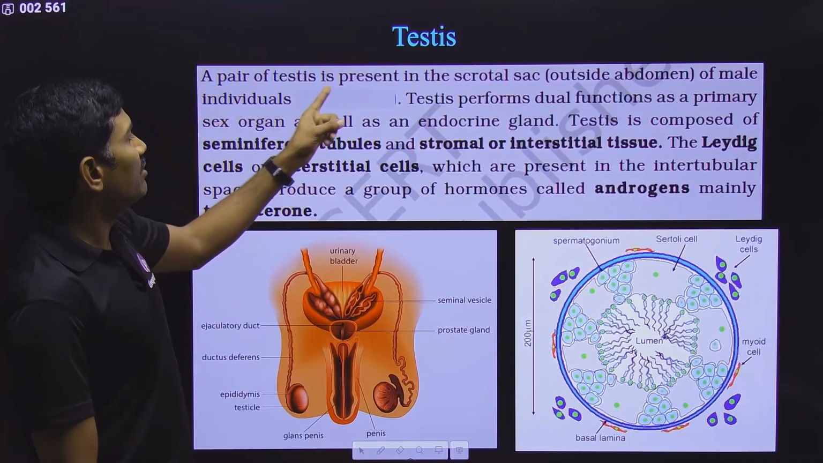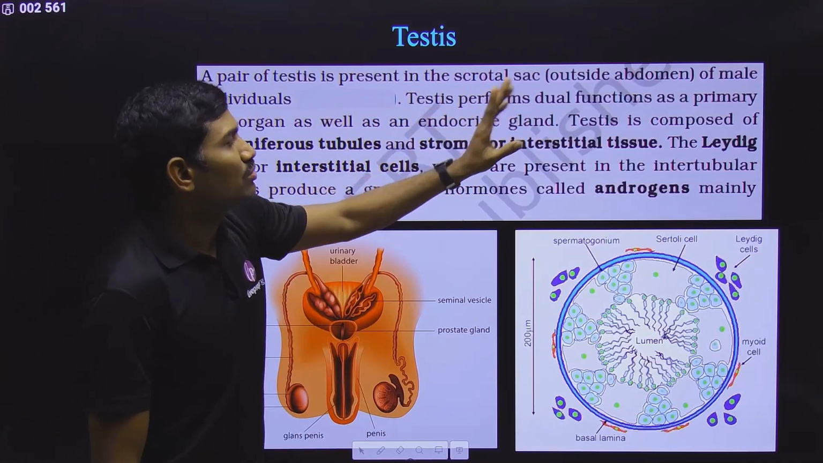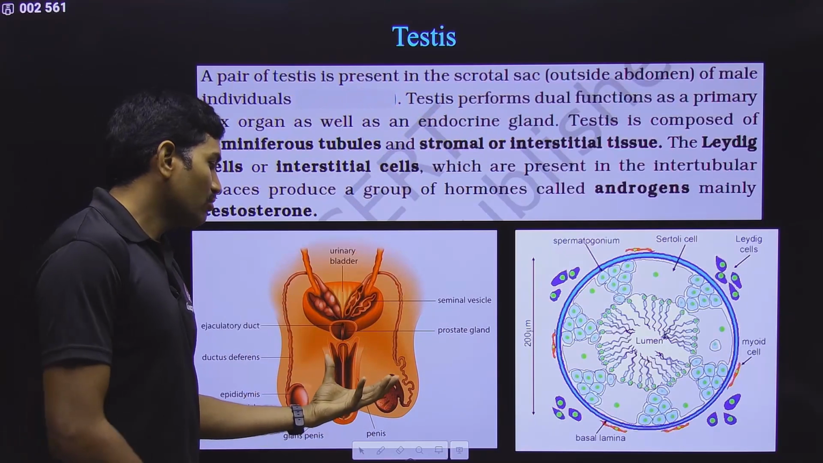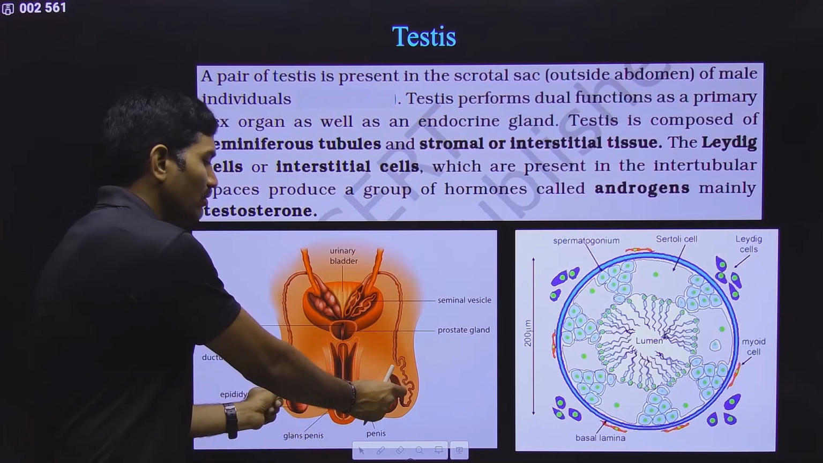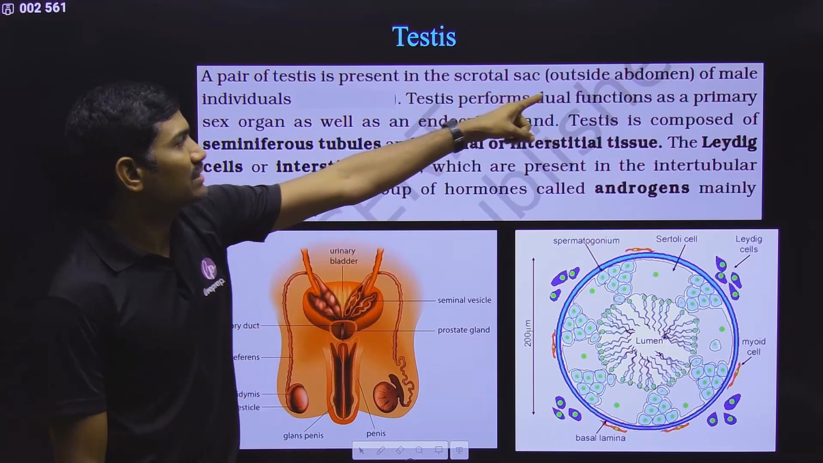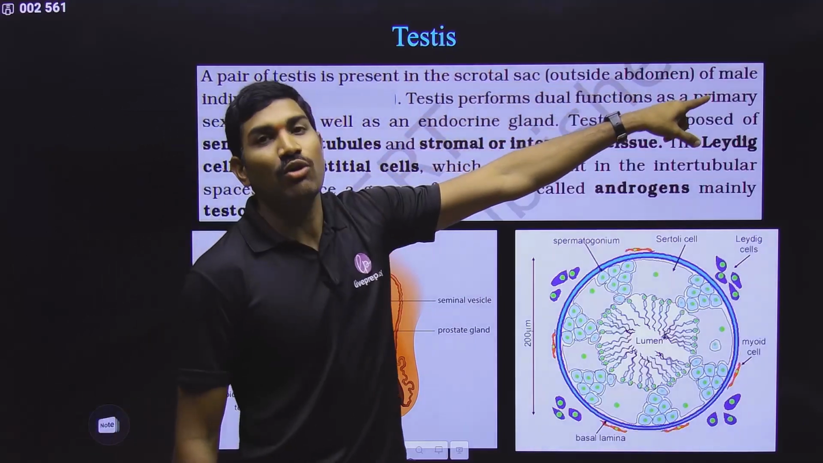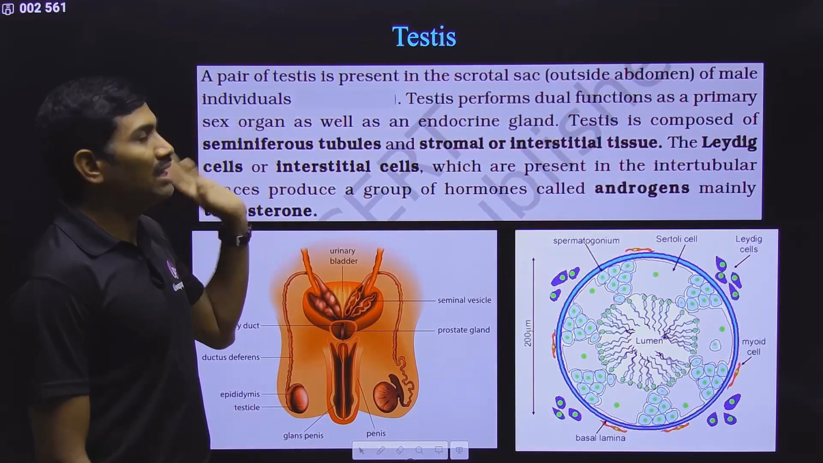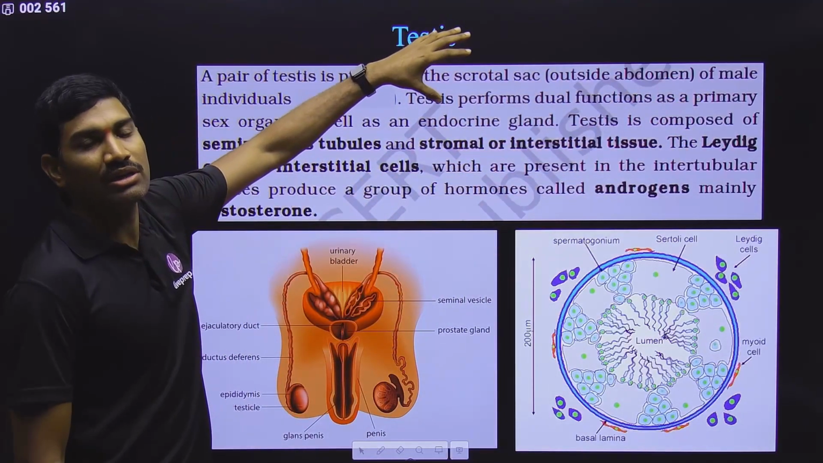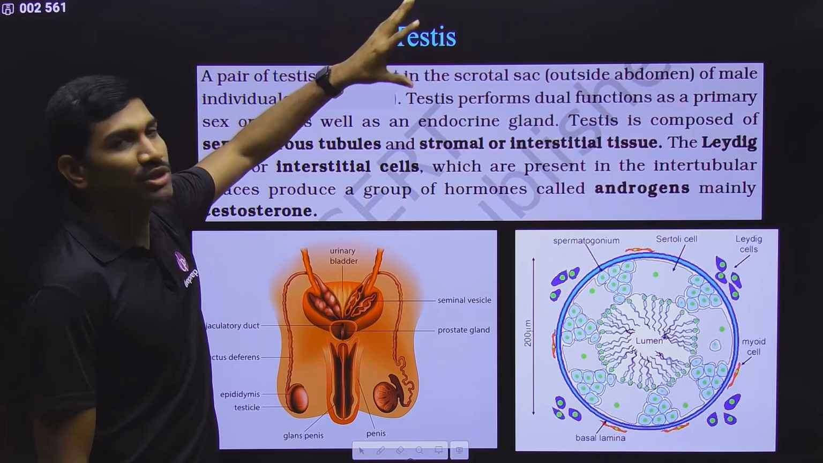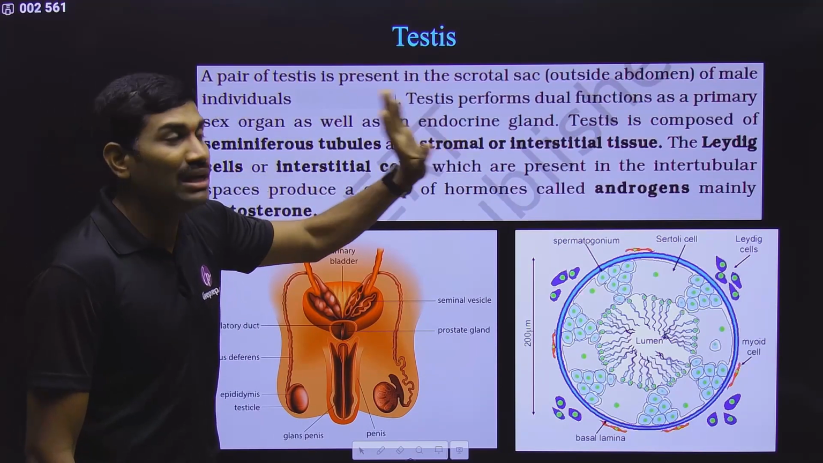Now, a pair of testes is present in the scrotal sac. The scrotal sac is divided into two, and in each part one testis will be present, and the scrotal sac is present outside the abdomen in the case of the male individual. Please remember, these are the reproductive organs. So, these are the primary reproductive organs that are present in the male individual.